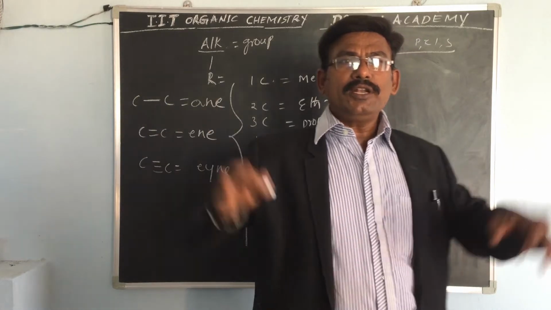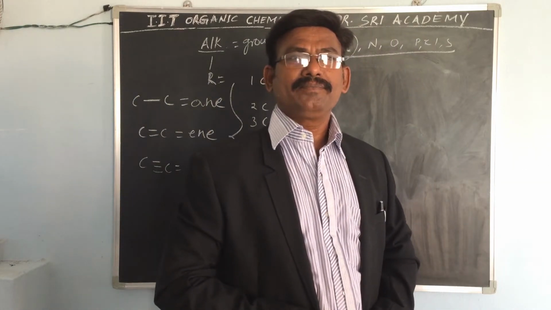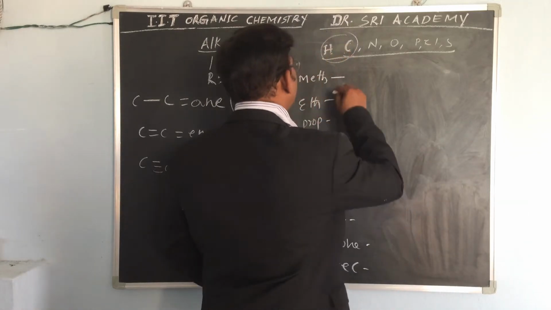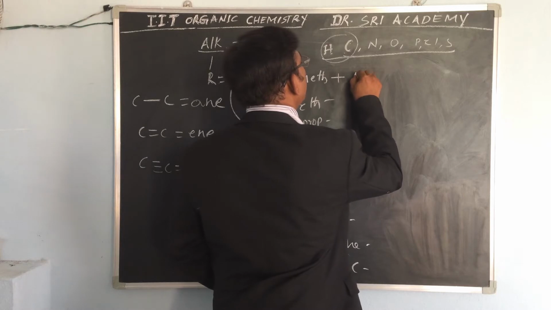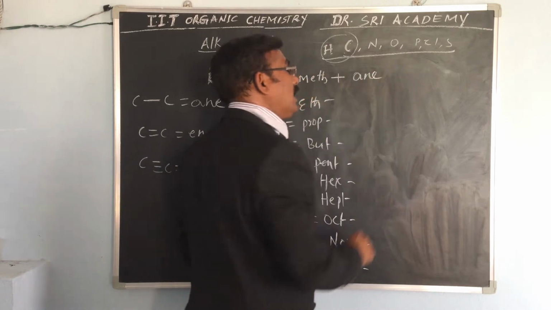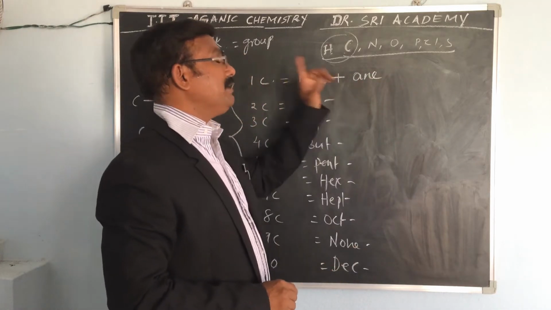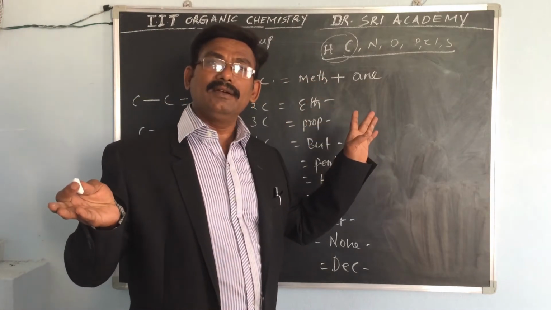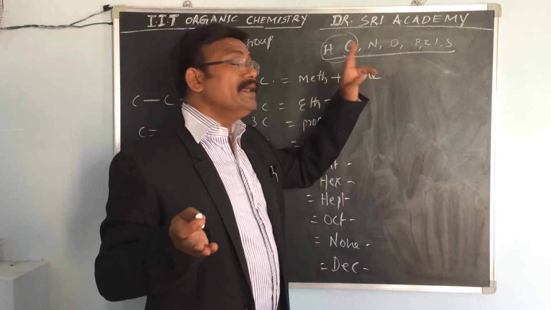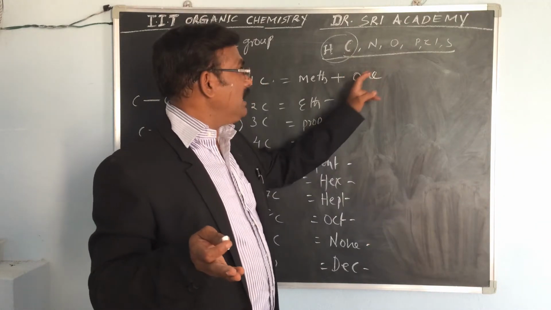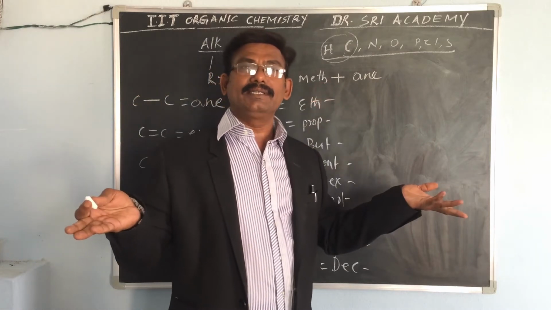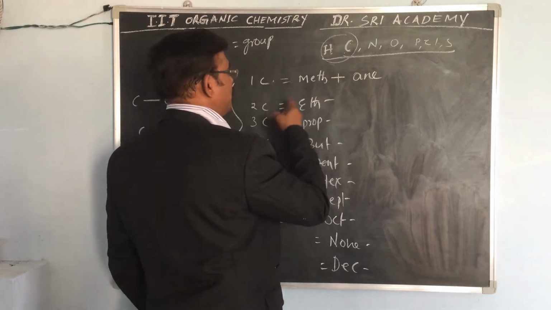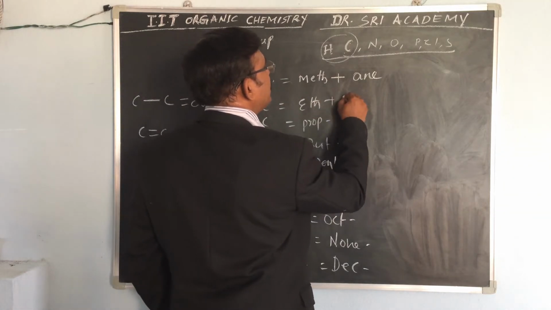Ane. So now come to the point. If meth plus ane, what can we say? Meth plus ane means the carbon must have single bonds. So meth plus ane is methane. In methane, all are single bonds. So if all are anes, for example, eth plus ane, ethane,